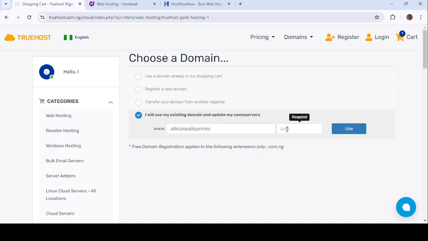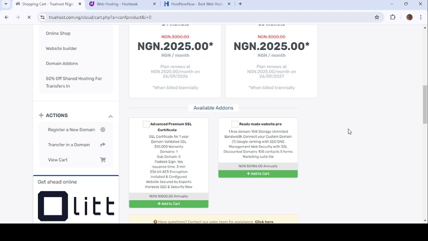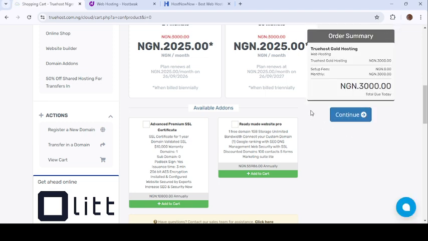I'm trying to put my name now, because that's why the domain comes before hosting. Did you see that? When you click on select, they will ask you to put your domain.